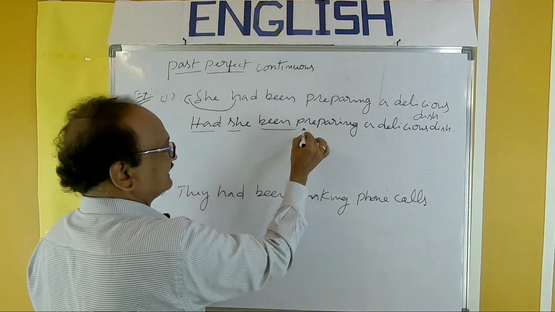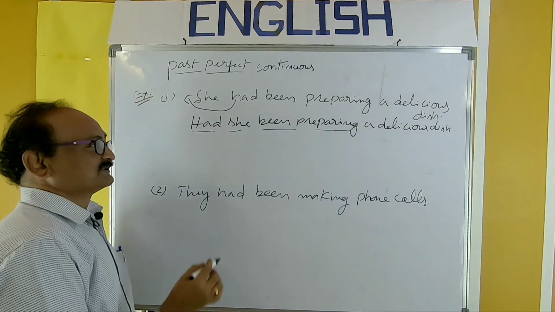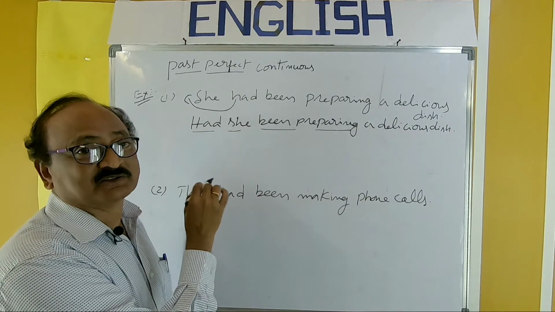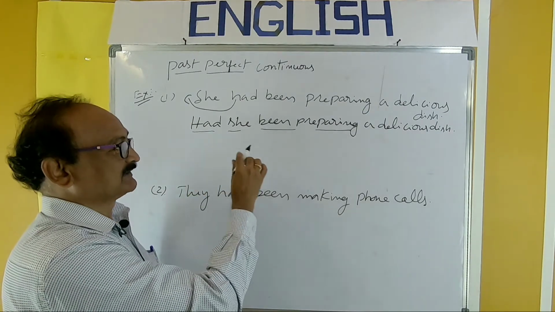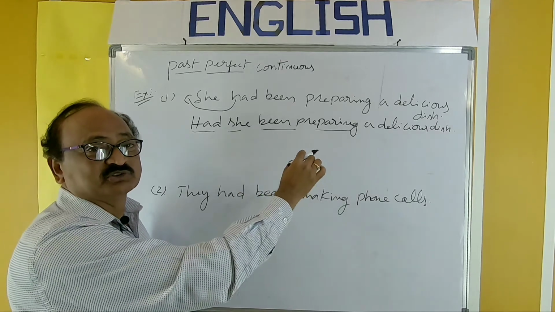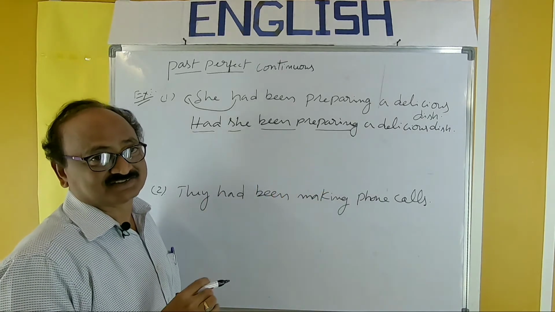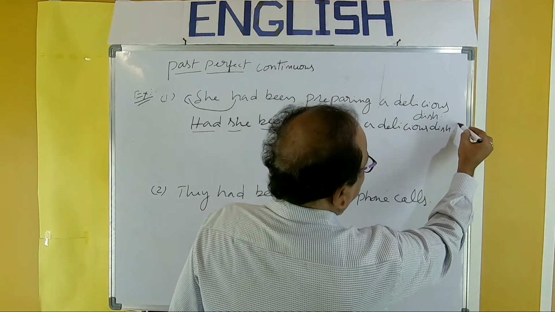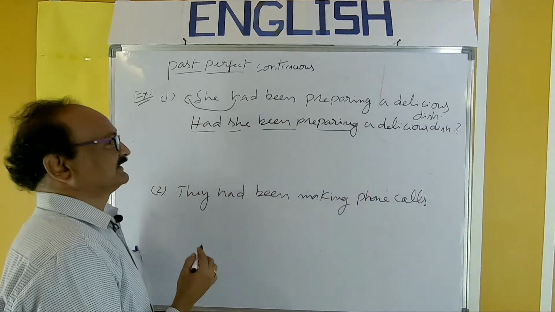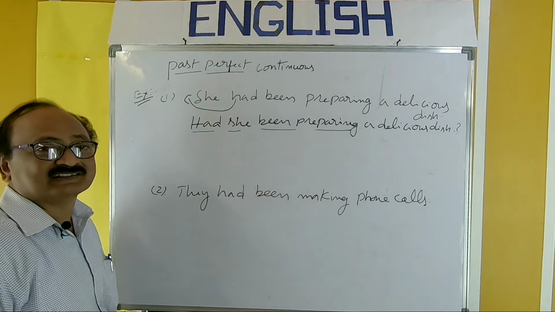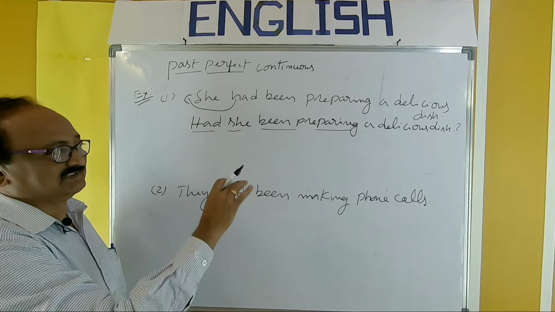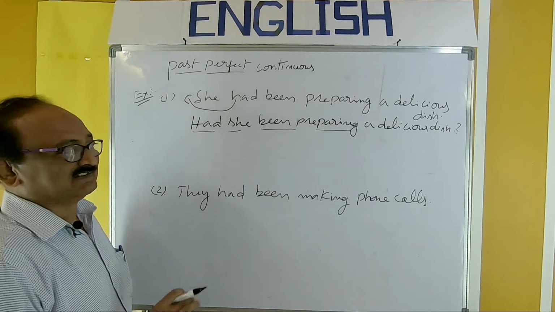Had she been preparing? You must make the structure thorough within yourself also. Then only you will be able to use this sort of sentences. Had she been preparing a delicious dish? That is the right format. The answer is yes or no. That is a yes/no question.